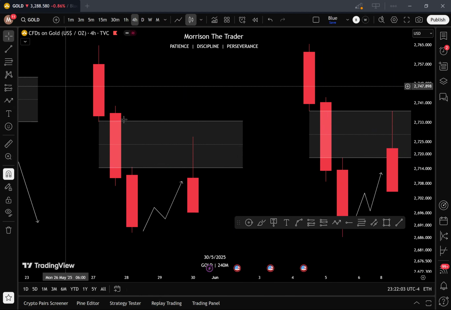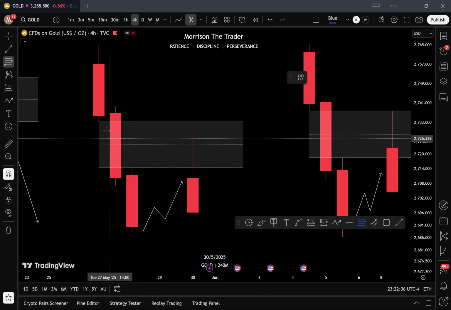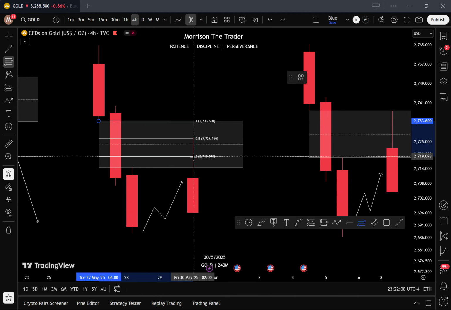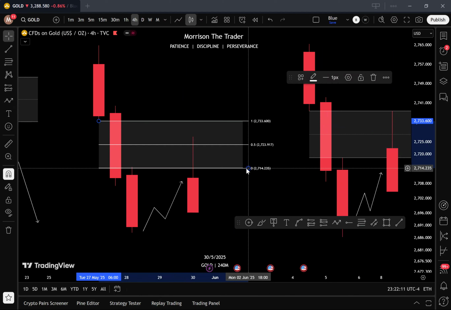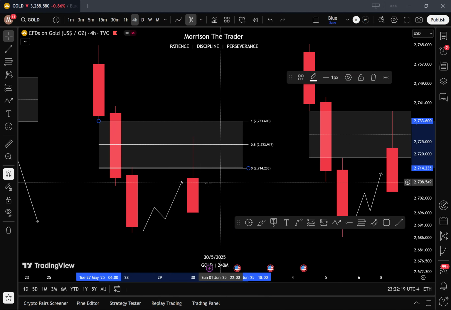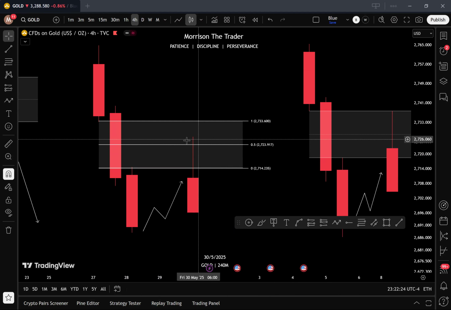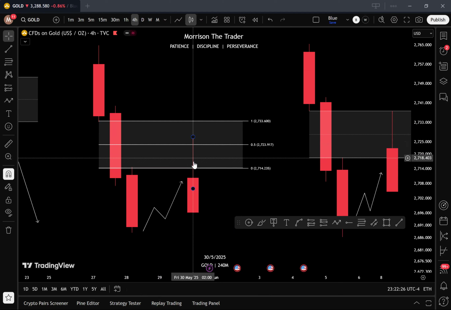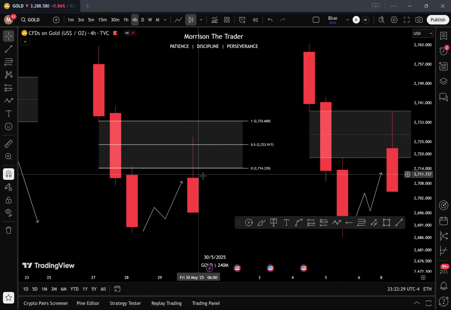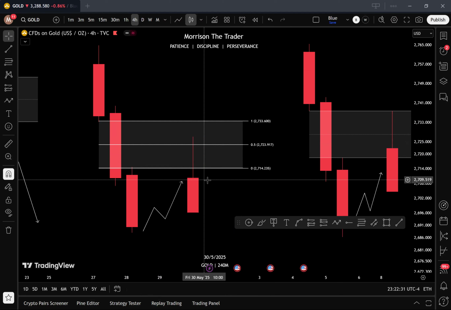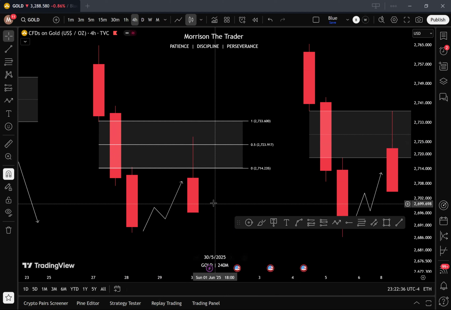So when you measure the fair value gap using the Fibonacci tool, right there, you realize that this is the midpoint of the fair value gap, the 0.5 or the 50% of the fair value gap, right? So price gets into the fair value gap, pushes to the 50% of that fair value gap, goes above it, and then closes outside the fair value gap. So when price does this, it means price wants to do what? Continue lower. Price respects the fair value gap and wants to continue lower.